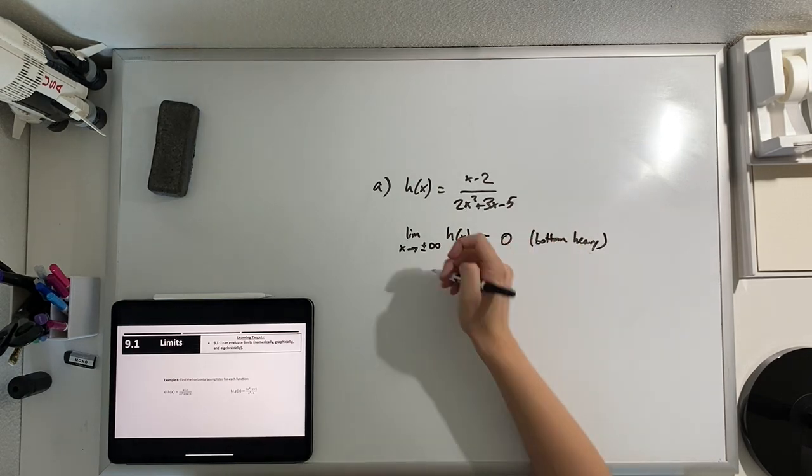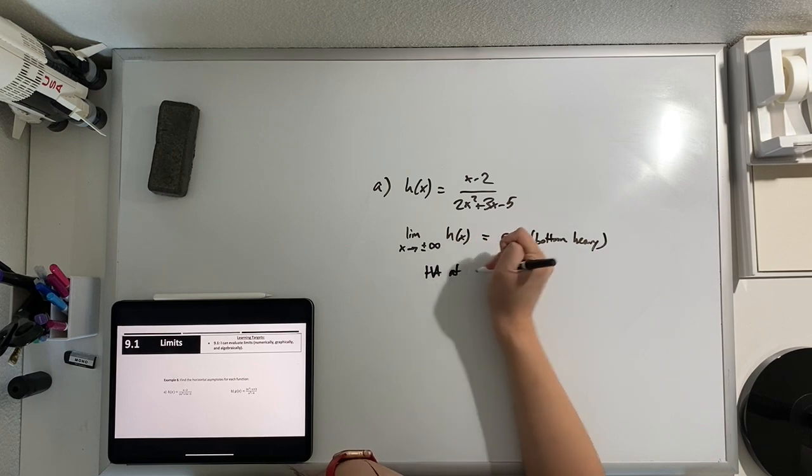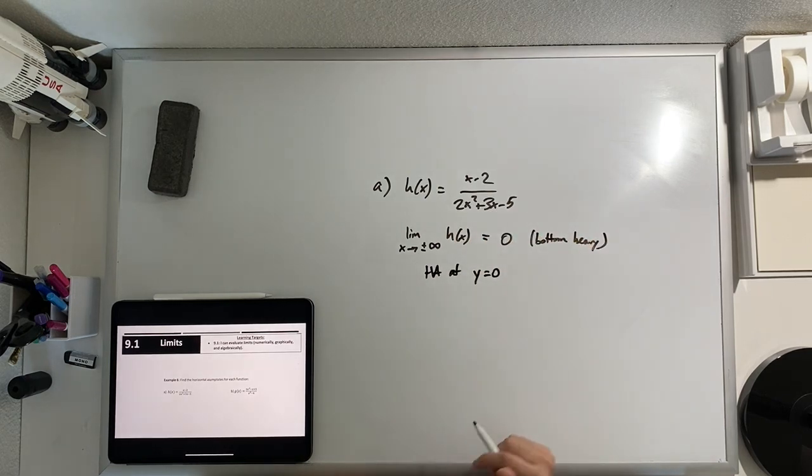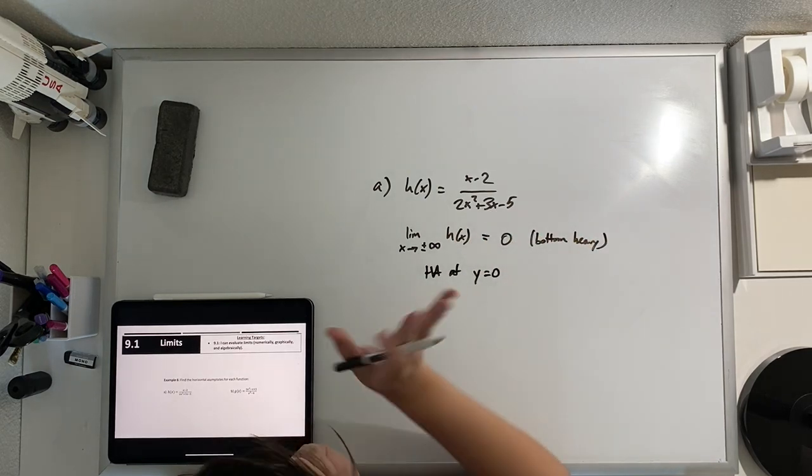So where is there a horizontal asymptote? Y equals 0. Okay. Same rules as before.